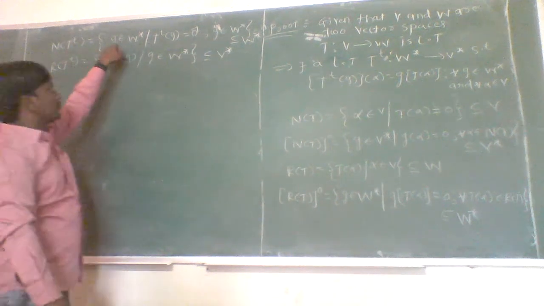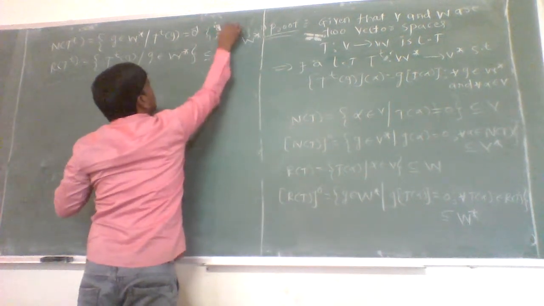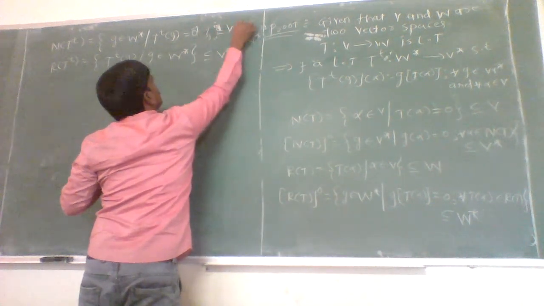Here, as g belongs to W star, there is no need to take it once again. So this one is a subset of W star.